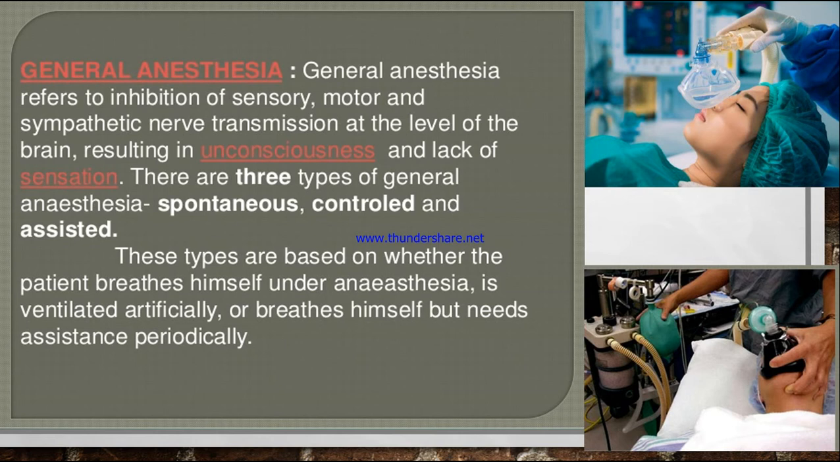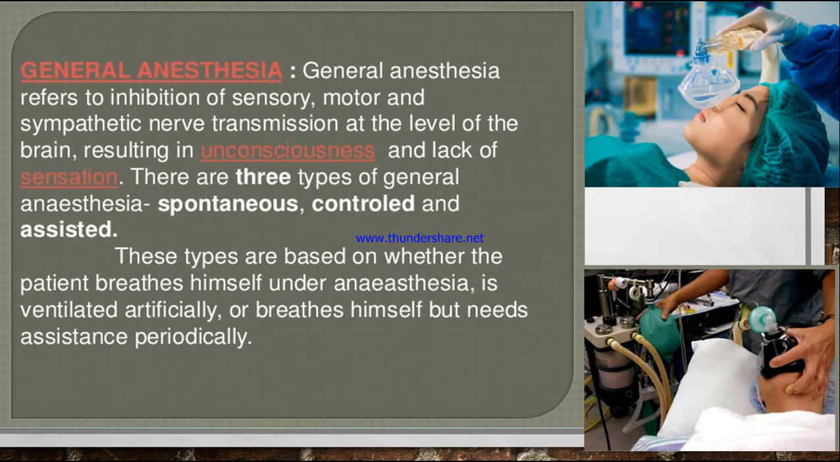Now coming to the third type, that is general anesthesia. General anesthesia refers to inhibition of sensory, motor and sympathetic nerve transmission at the level of the brain, resulting in unconsciousness and lack of sensation. So here the patient will be unconscious and there will be lack of sensation. They will not be able to feel the pain whenever the doctor is performing the surgery.